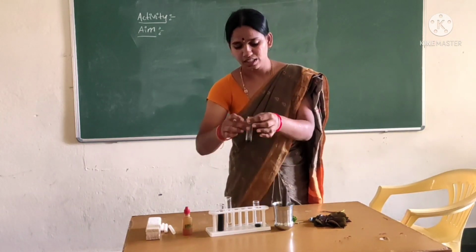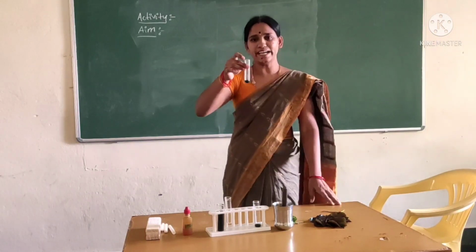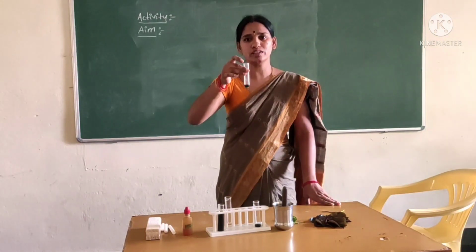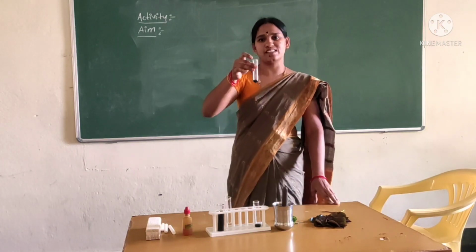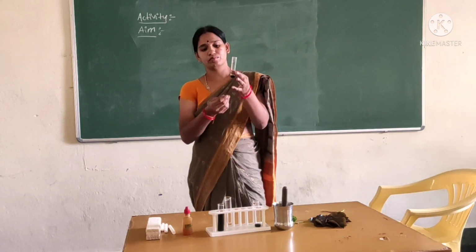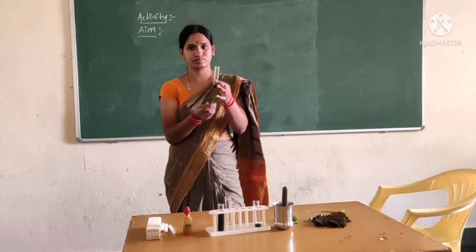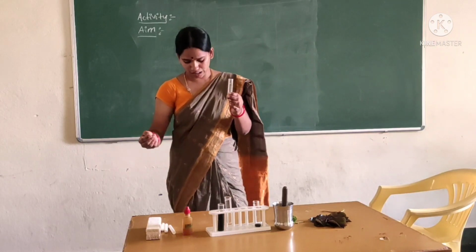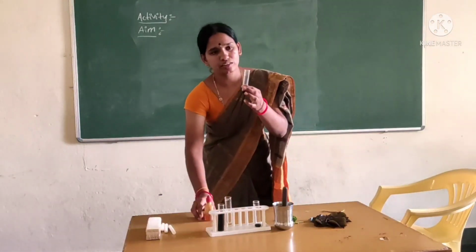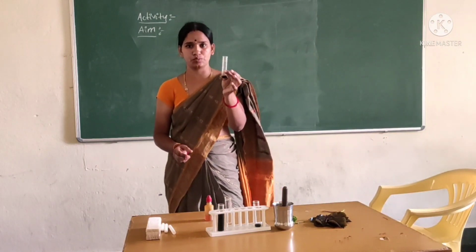Okay children, this is the red and brown colored extract. Next, add 5 or 6 drops of extract into a test tube.